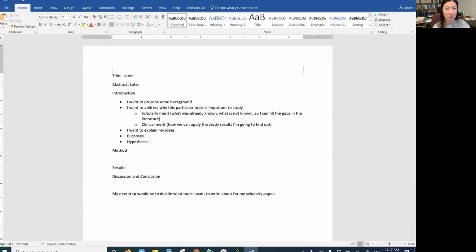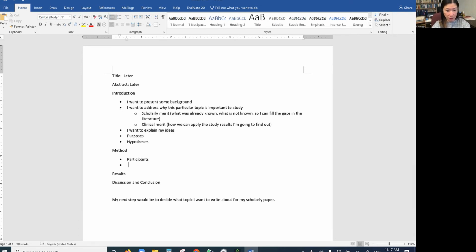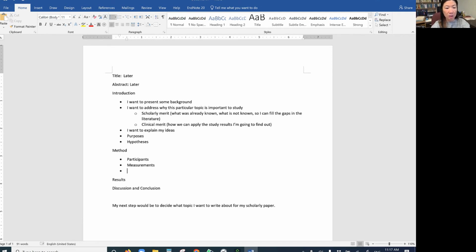For the methods, I don't need any literature review for the section on participants, but for measurement, I should definitely need citations, because for each scale, I need to cite studies when I talk about each measurement or scale.